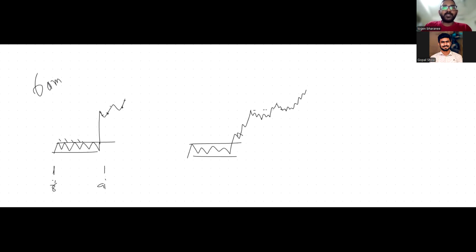You can, but I'm just explaining it this way. Sometimes you will see on the 1 hour time frame the move is like that, and on the 15 minute time frame you also see a move like that, because the intensity of the news can be very strong, so no one can capture this move.